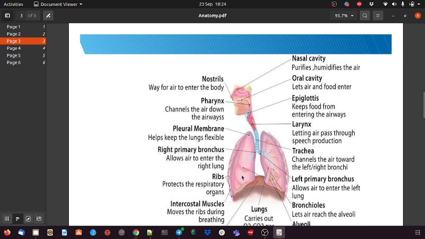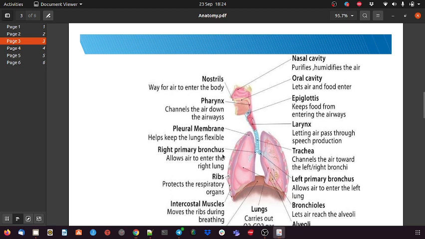Because of the contraction, the air has only one way out, so it passes out through the nose. When the diaphragm goes down, the air is pulled in. This happens automatically with the pressure of the diaphragm, and the oxygen comes in.